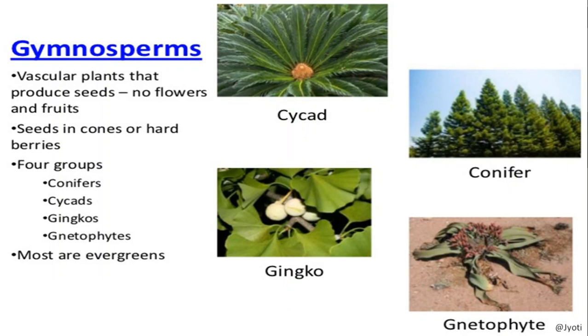So there are four groups of gymnosperms. That is conifers. You can see here conifers, they are cone-like in shape and they are generally found in the cold region. Then next, cycas, this is cycad. Here you can see each one is a leaf. This is cycas leaf. Okay, then ginkgo, then gnetophytes. This is a gnetophyte. This is also found in dry conditions.